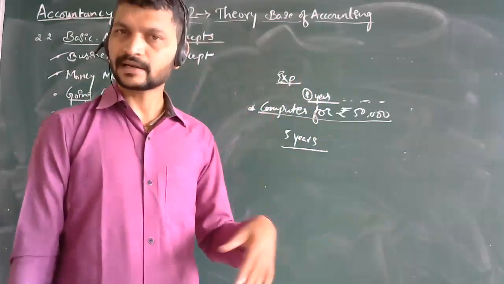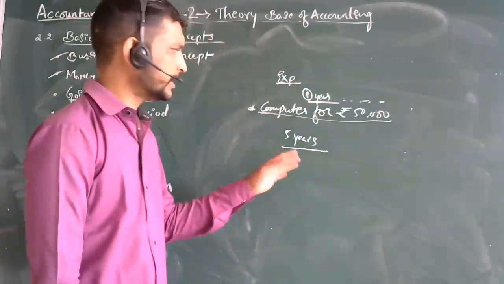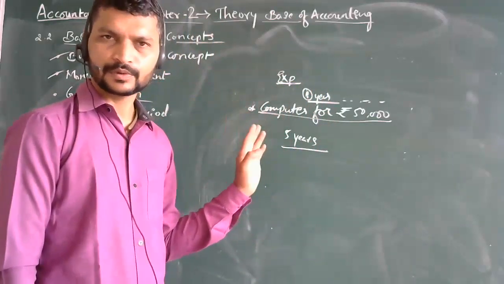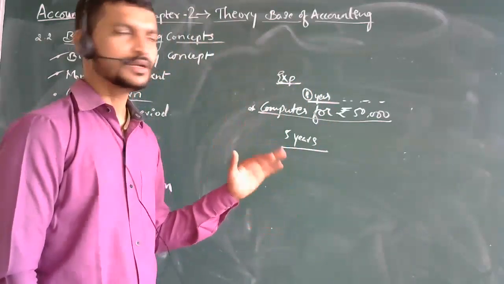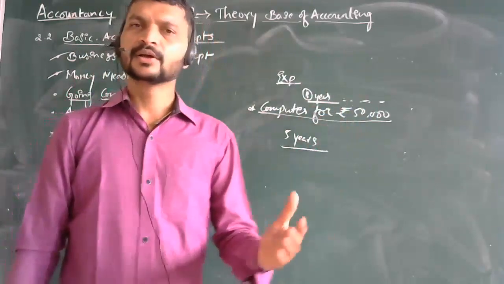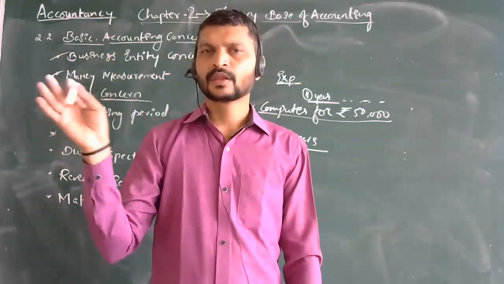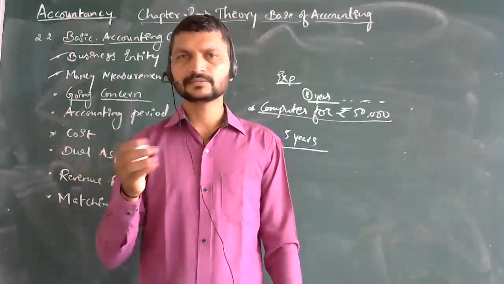It should be spread further also. If, in the first year, whatever revenue you have got, you reduce the whole 50,000 in the same year only, then the remaining will be the profit for you. This is how the process of going concern comes in here.